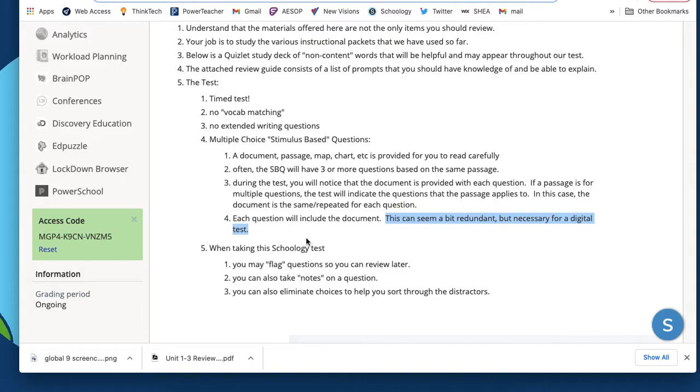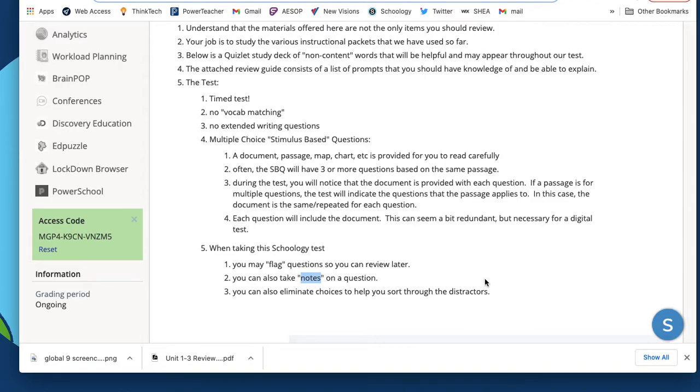A unique thing to Schoology for this particular test, we have decided to allow some extra test tools. So you can flag a question. In other words, maybe you want to review it and you just flag it. So use your toolbar on Schoology. You'll see when you enter the test to tap the flag, and you could take a look at that a little bit later. It's a reminder for yourself.